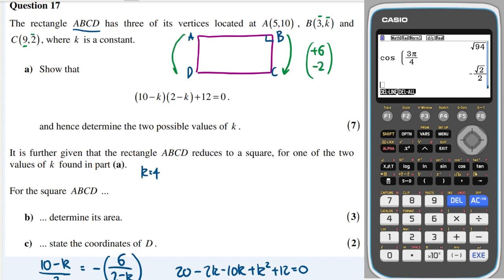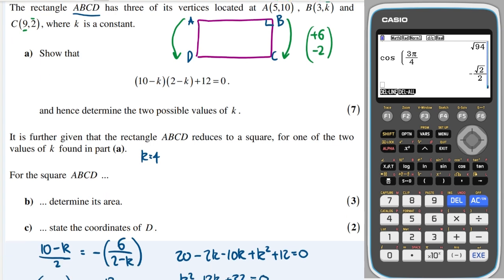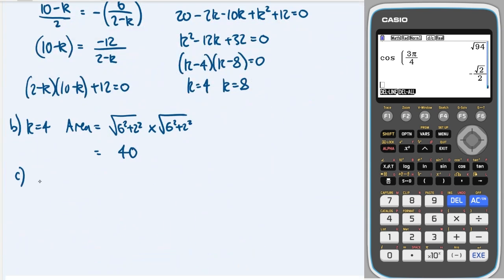So A to D would be the same, so we need to plus 6 to the x, which gives us 11, and then minus 2 to the y, which gives us 8. So D would be 11, 8.